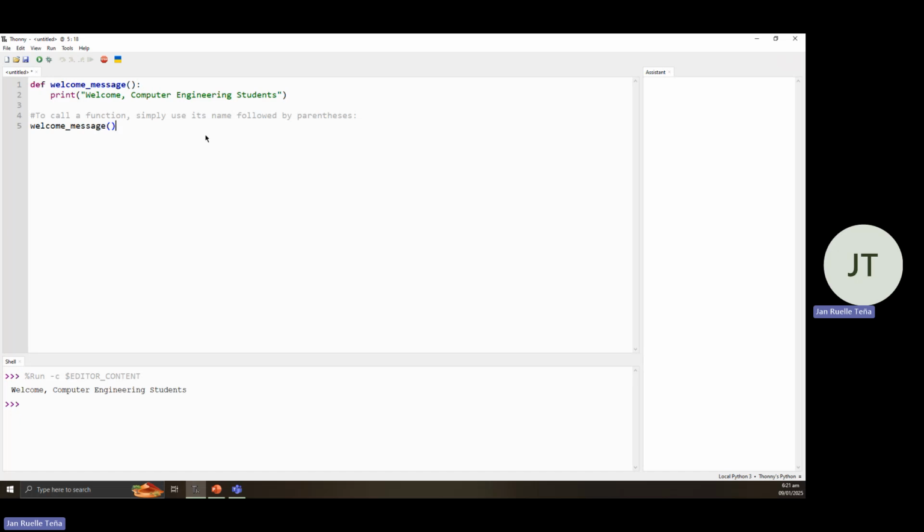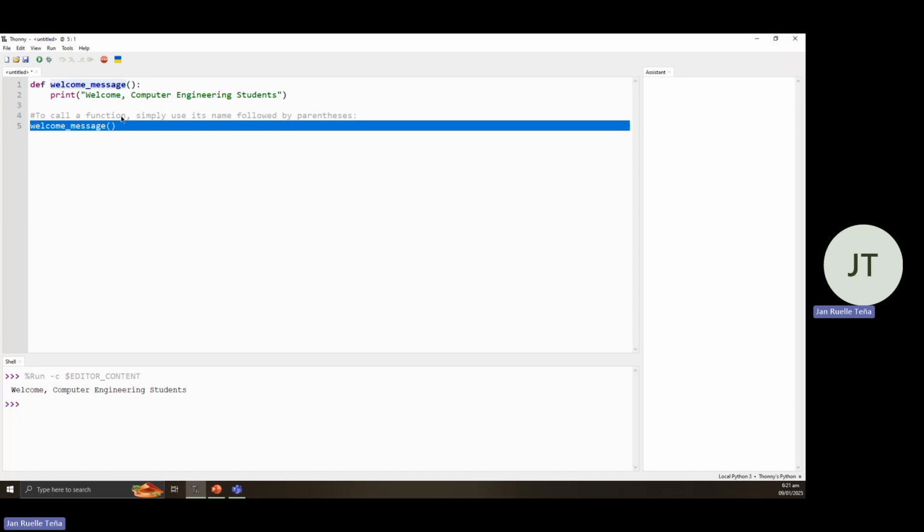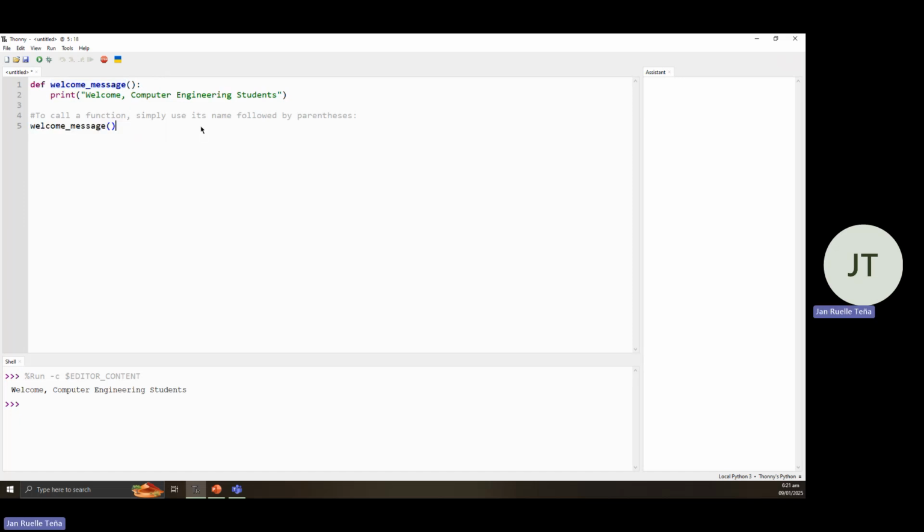So this shows us how a basic function works. We define the function, then we write a block of code under it, indented. Then from outside of the function, we could call the function or execute other statements as well after the function call.